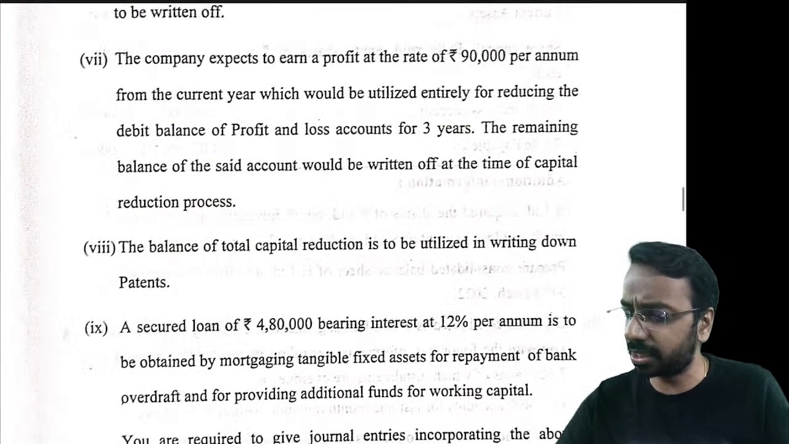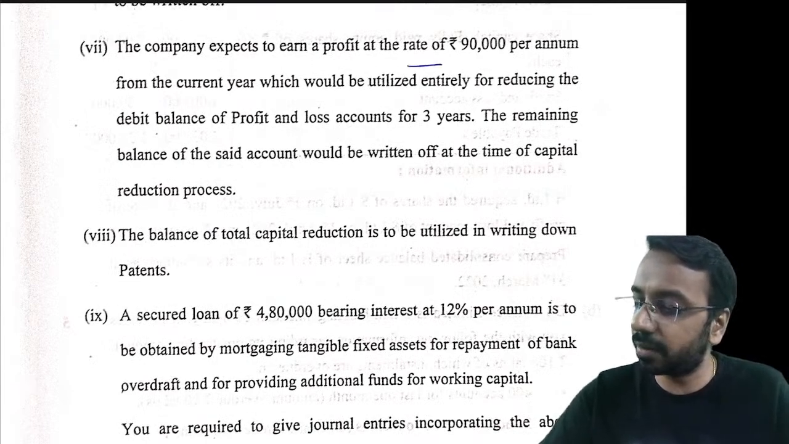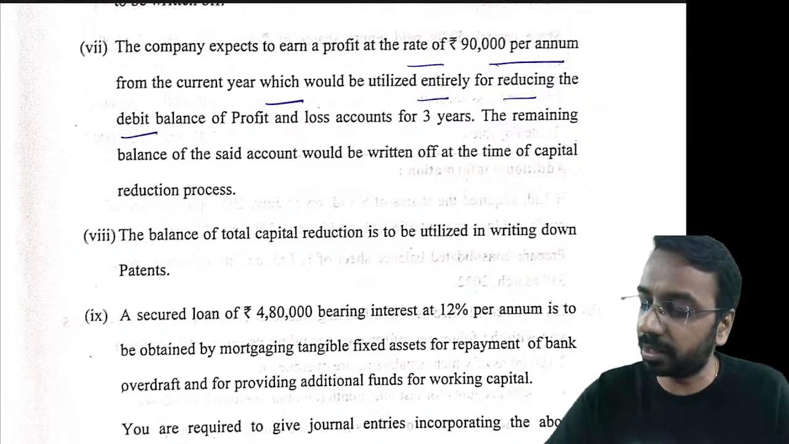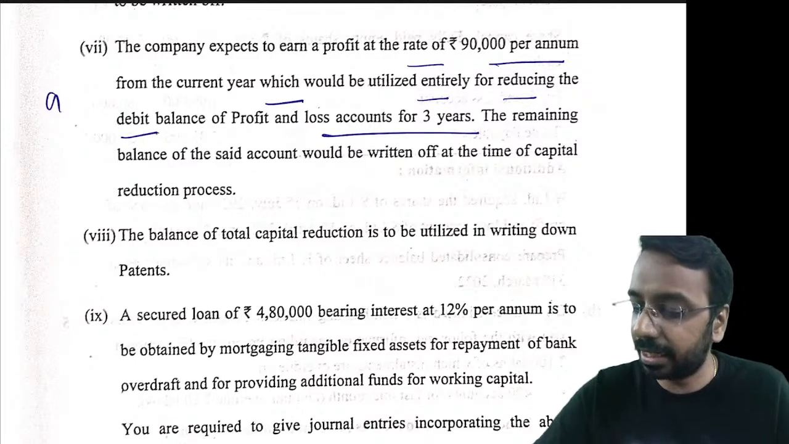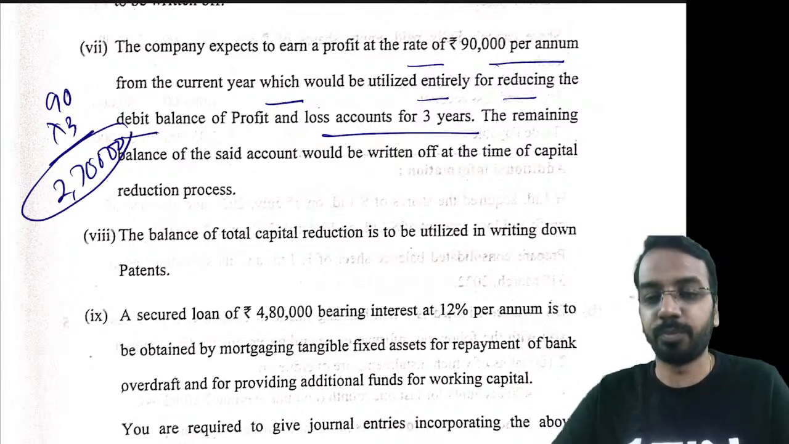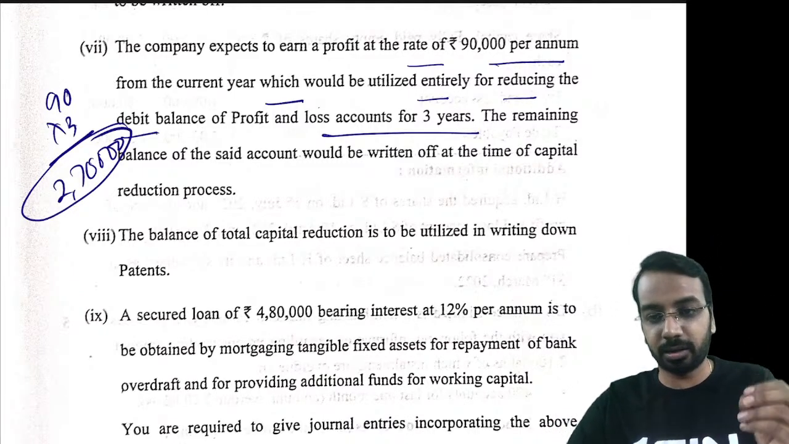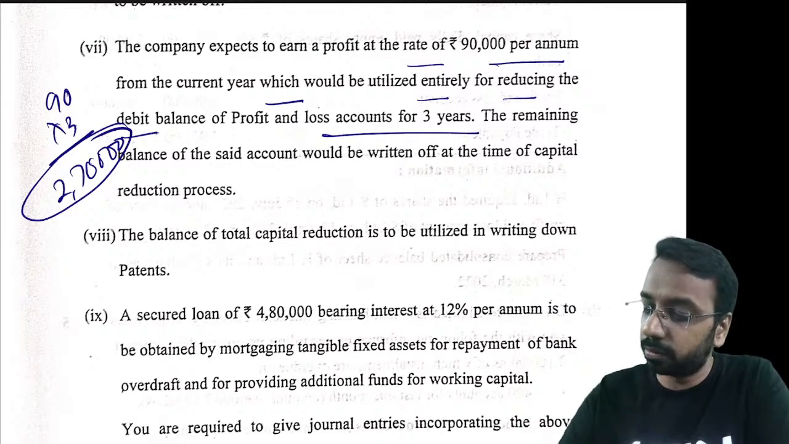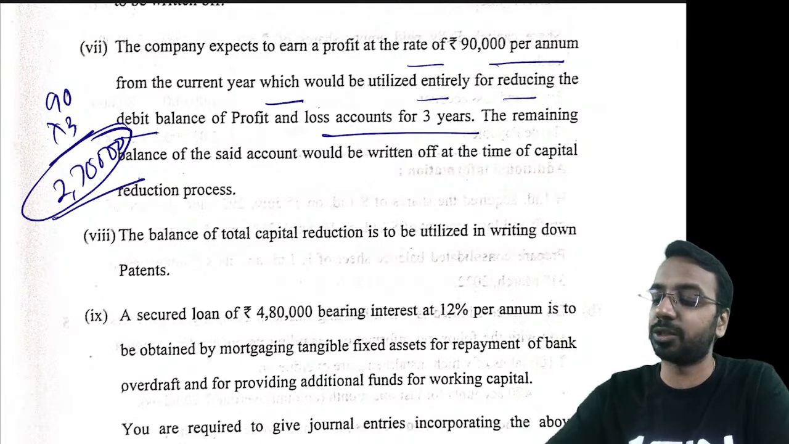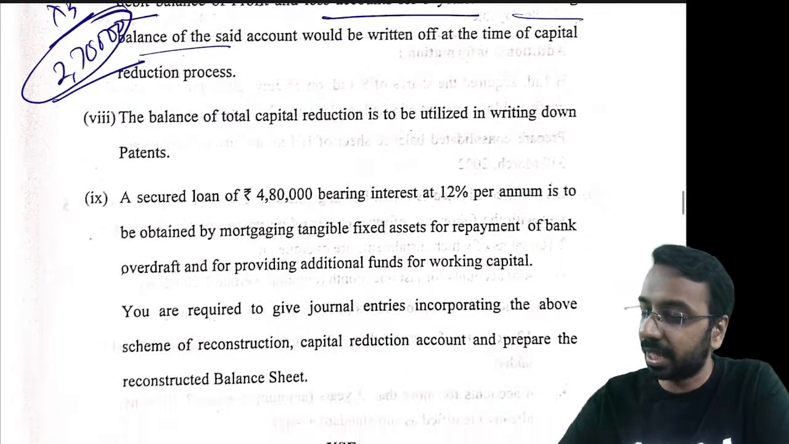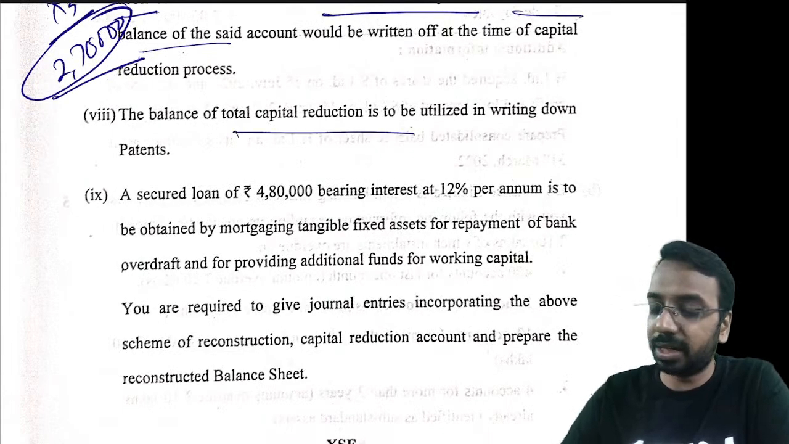Again, standardization. Just that company expects to earn at the rate of 90,000 per annum from the current year, which would be utilized entirely for reducing the debit balance for 3 years. So 90 into 3, 2,70,000. They'll be able to eliminate that by future profits. Okay, so this will be used. Balance has to be written off. So remaining balance, whatever is left over, that has to be written off. Then balance should be utilized in writing down patents.